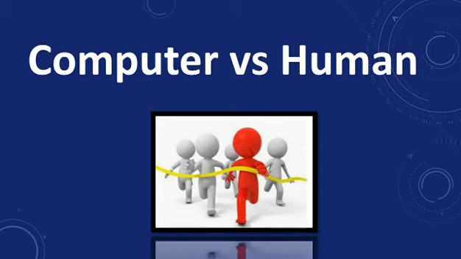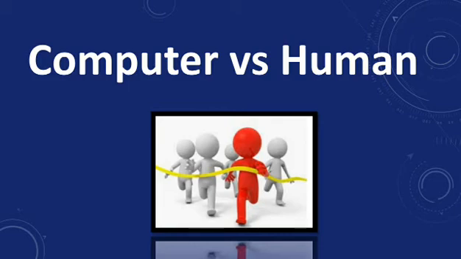Next one is consistency. It is certain that a computer produces the same result at two or more instances for the same operation. However, humans may produce different results for the same operation at different instances. When we talk about the cost, although the initial cost to purchase a computer is relatively high, the long-term operational cost is low compared to the cost for the same activity done manually by humans.